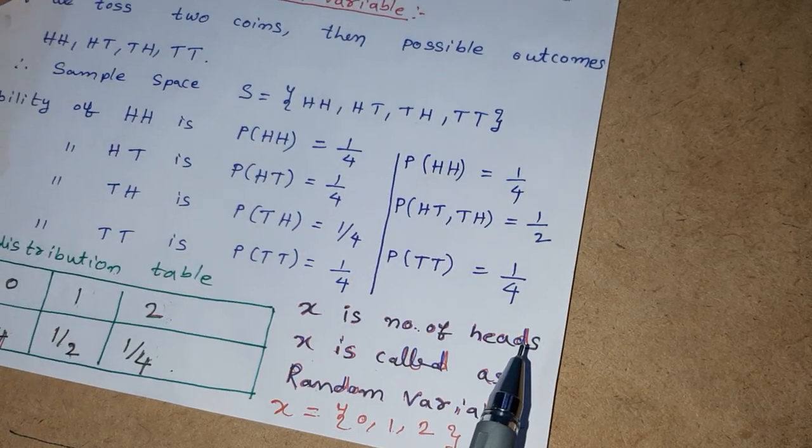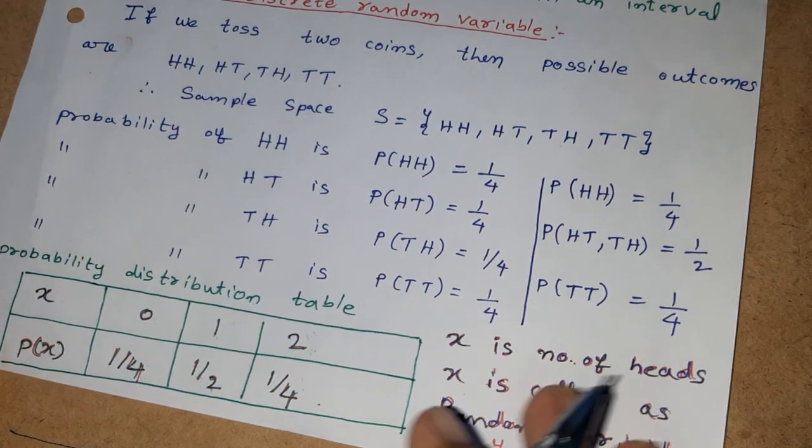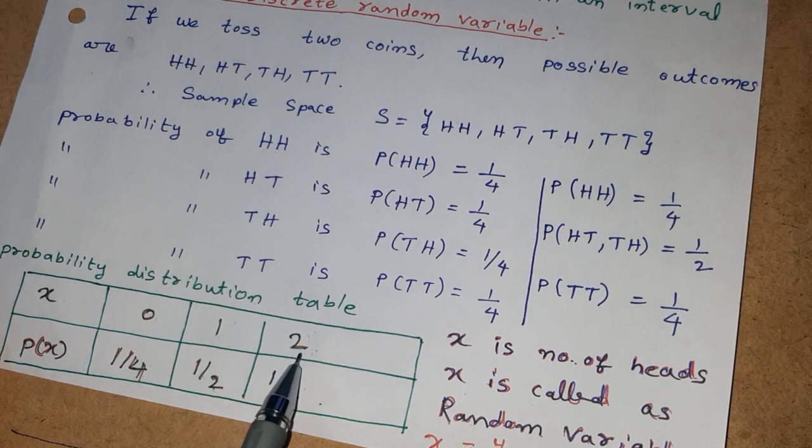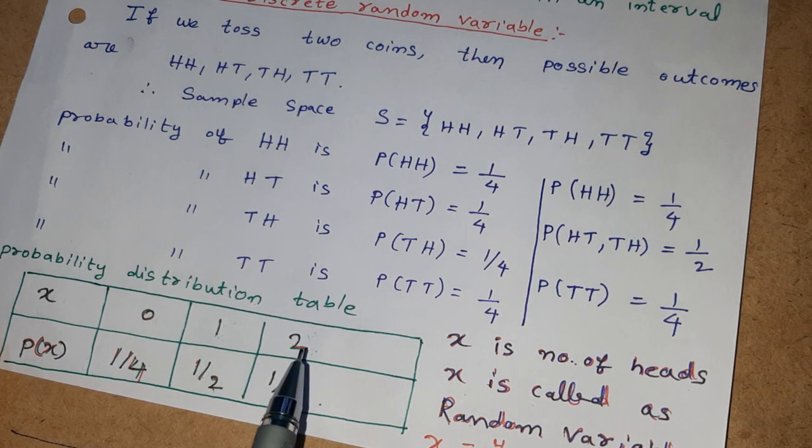But we can also notice that there are only a finite number of elements in the range, only 3 numbers: 0, 1, 2. That is why a discrete random variable takes only a finite number of values.